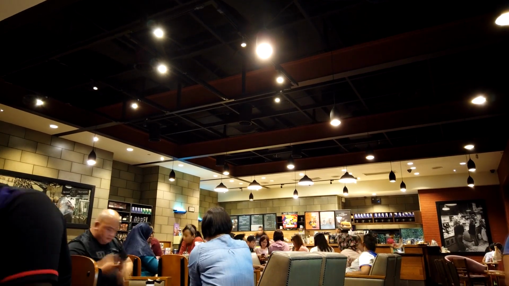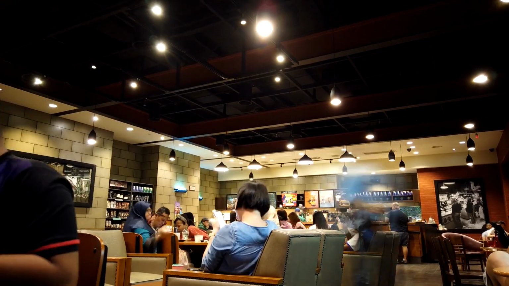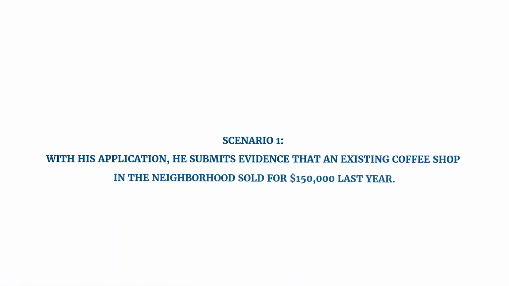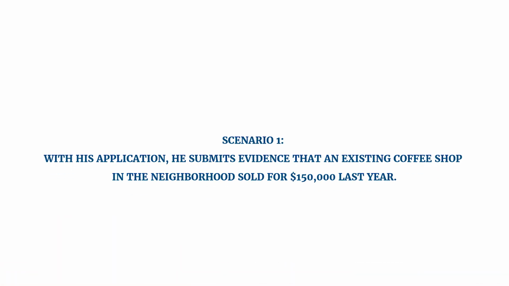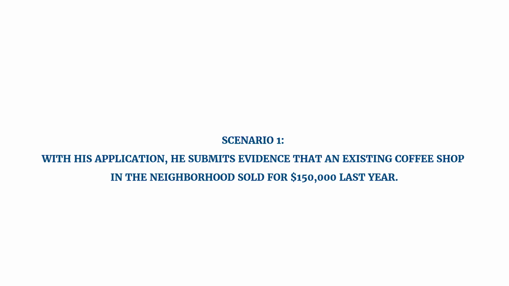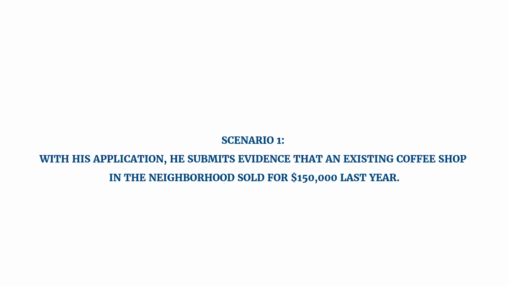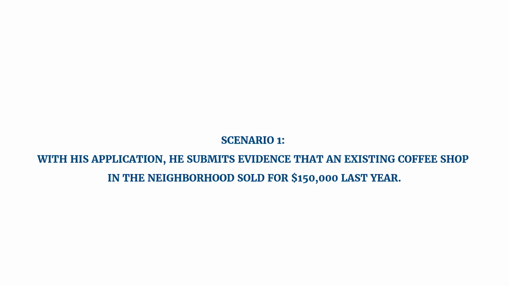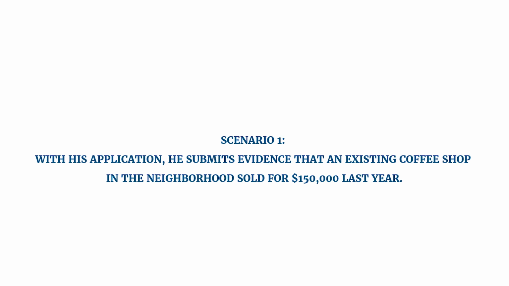Giorgio from Italy is applying for an E-2 visa to open a brand new coffee shop in Hollywood. He has invested $150,000. Scenario number 1. With his application, he submits evidence that an existing coffee shop in the neighborhood sold for $150,000 last year. In this case, Giorgio has proven that his investment is 100% proportional to the cost of buying an existing coffee shop.